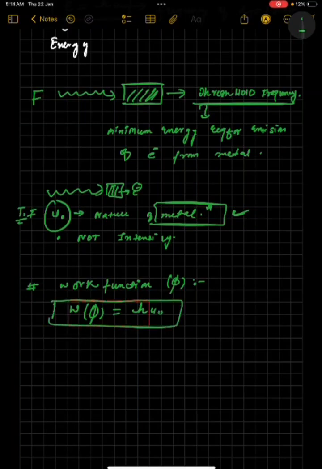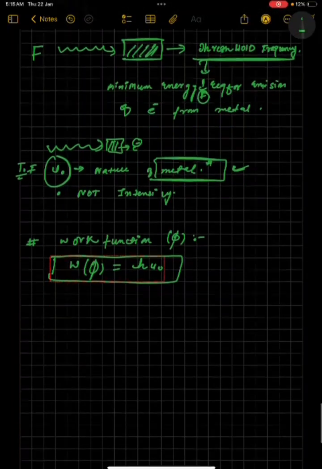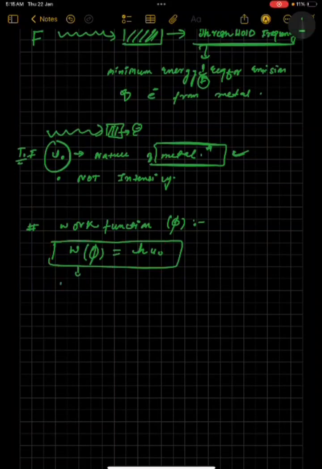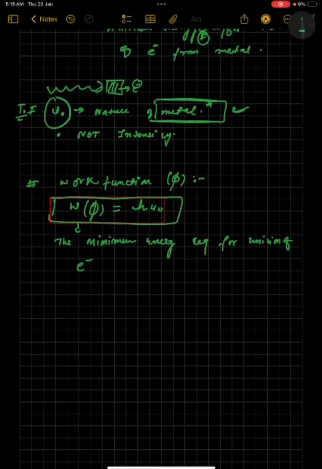Fine. So what is the work function? Work function is the minimum energy required for emission of an electron. So this phi will be the minimum energy required for the emission of the electrons. If the total energy h mu is less than the work function, so what will happen?